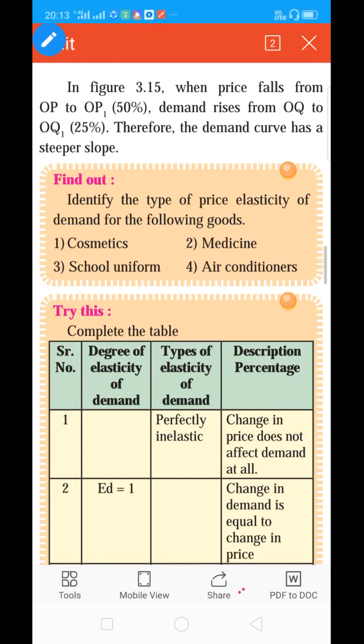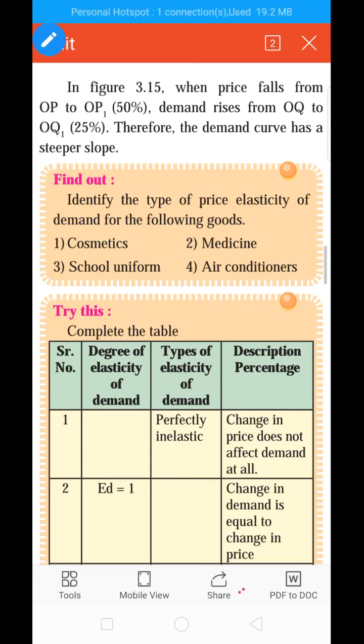There are many factors determining demand, for example price, income of individual, size of population, taste, habits, preference, government taxation, and advertisement. Because of change in these factors, demand also changes, and when the demand changes, it is called elasticity of demand. Elasticity means change: either demand increases or decreases.